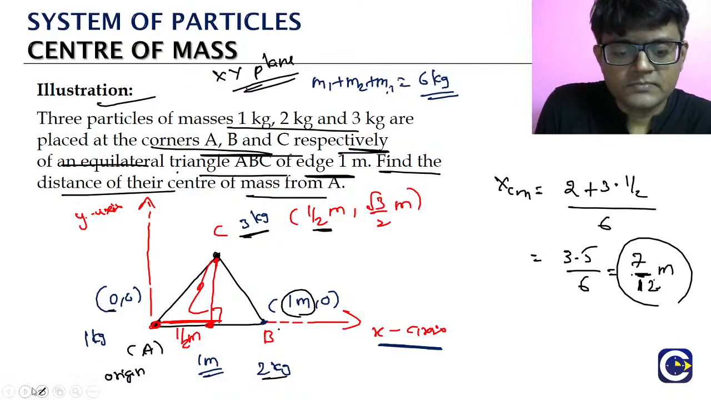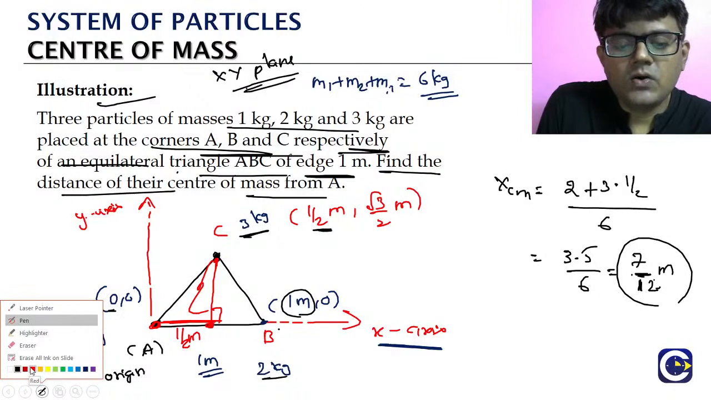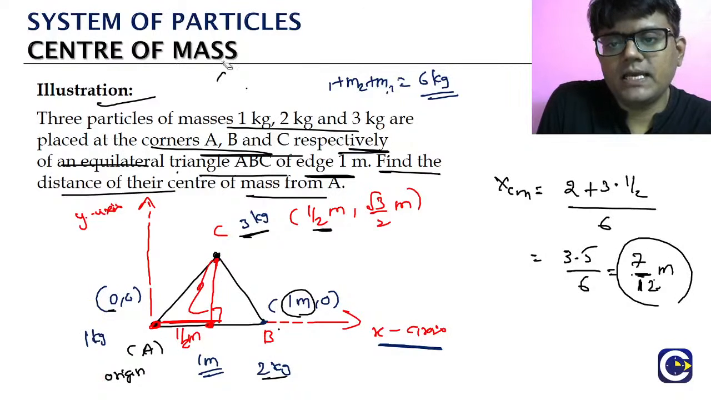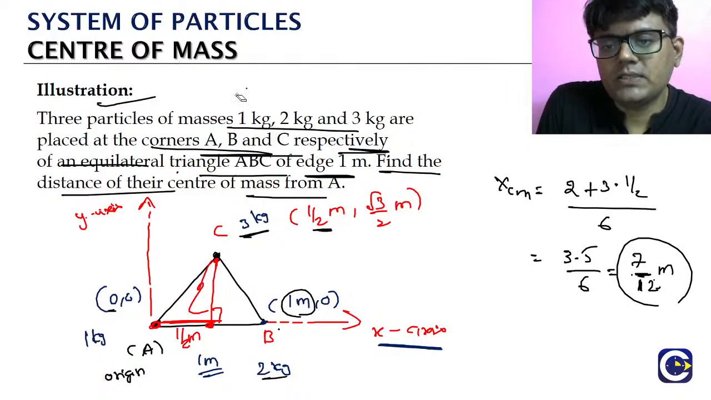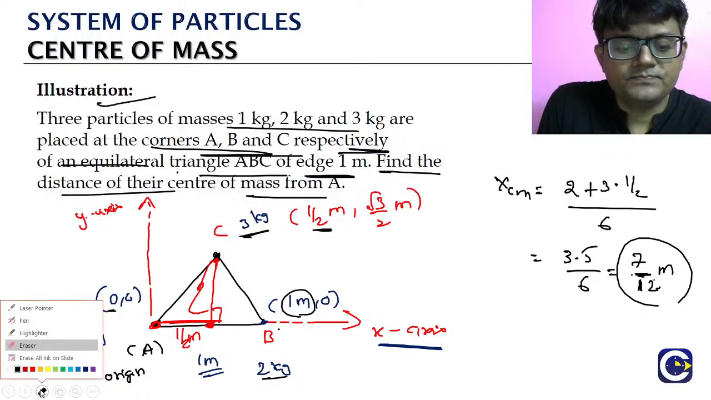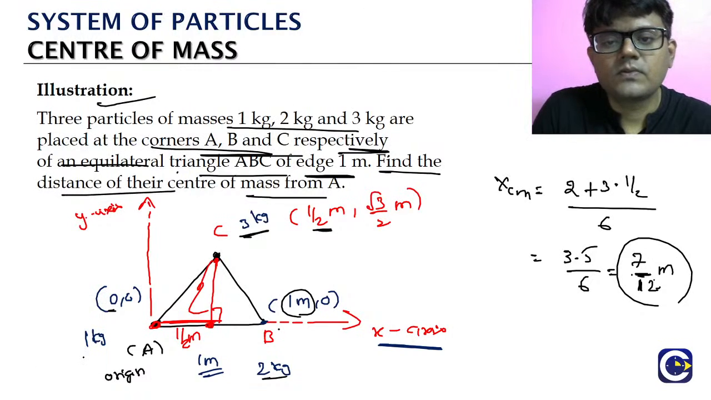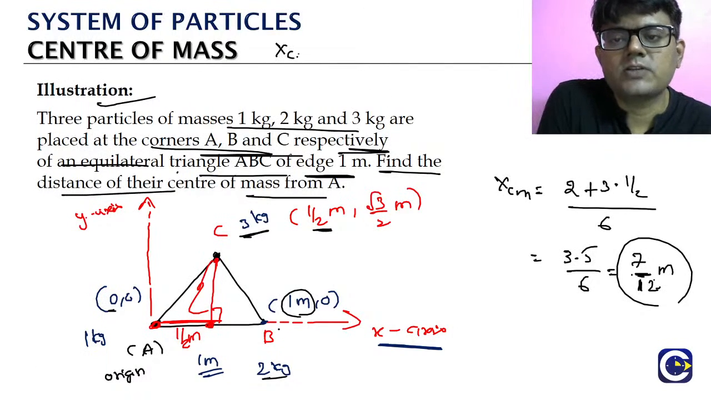Next we can find the y coordinate. The x coordinate of the center of mass location is 7 by 12 meters. So we'll keep it at the top: center of mass x coordinate 7 by 12 meters.